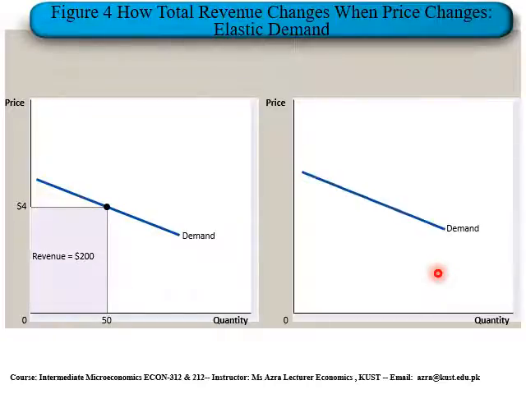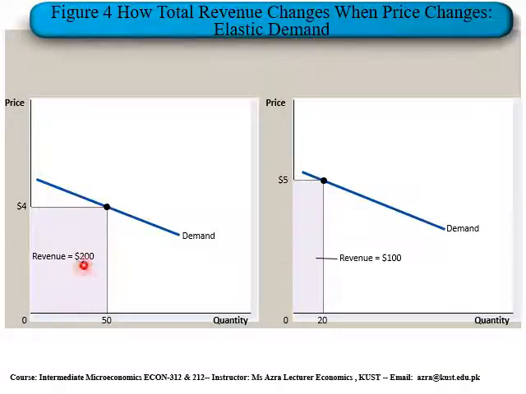From this diagram, it is visible that the demand curve is flatter as compared to the previous one. A flatter demand curve is also called an elastic demand curve. Quantity on the x-axis and price level on the y-axis have been taken. Here revenue has decreased from 200 to 100.